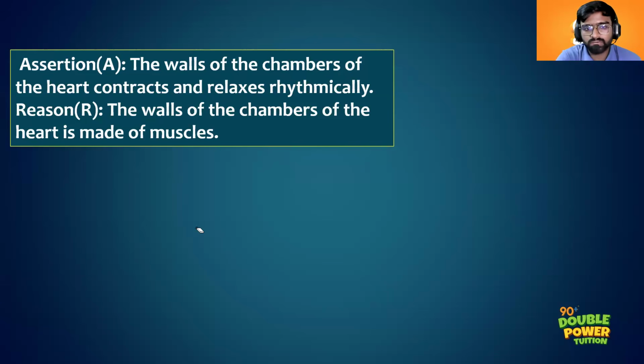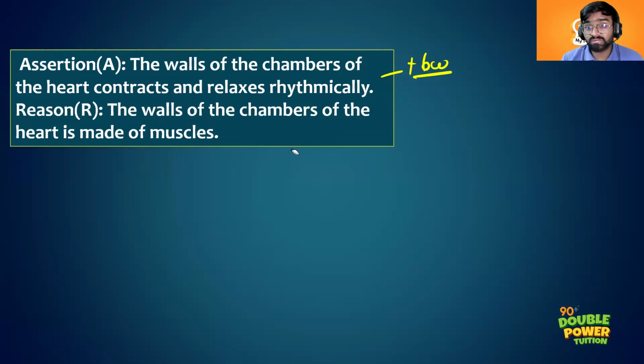The walls of the chambers of the heart contract and relax rhythmically. Why do the walls of the chambers contract and relax? The answer is to pump the blood, right? How are they contracting and relaxing? With the help of muscles. So when you ask the question how, the answer you get is because they are made up of muscles. So you can say the reason is the correct explanation.